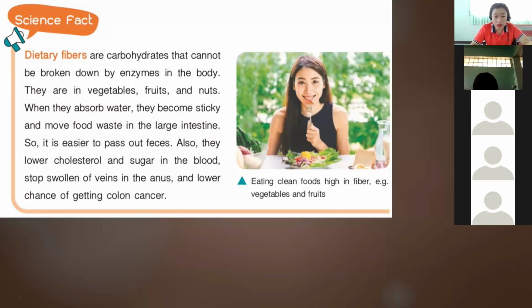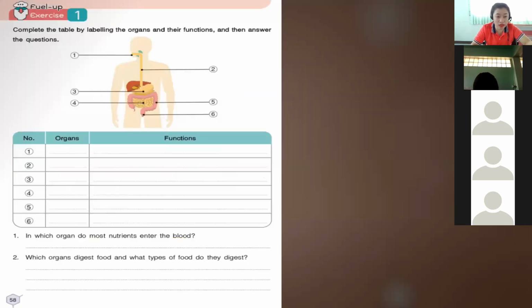Okay, so let's proceed to our exercise on page 58 of your workbook. So please open your workbook on page 58. So we have here exercise number 1. We have the instruction, complete the table by labeling the organs and their functions and then answer the question. So we're going to label this one and then we're going to answer the box here. We're going to fill out the box here with the organs and their functions.